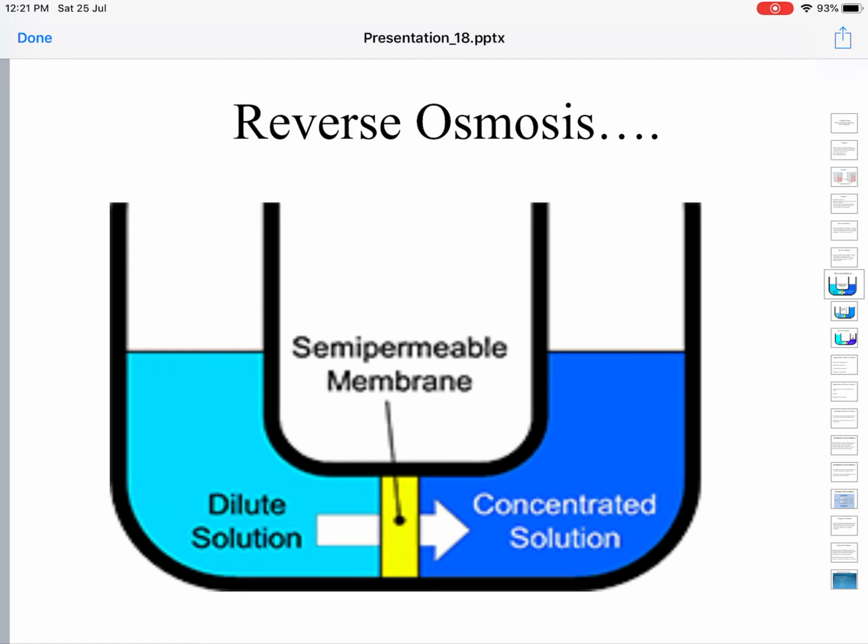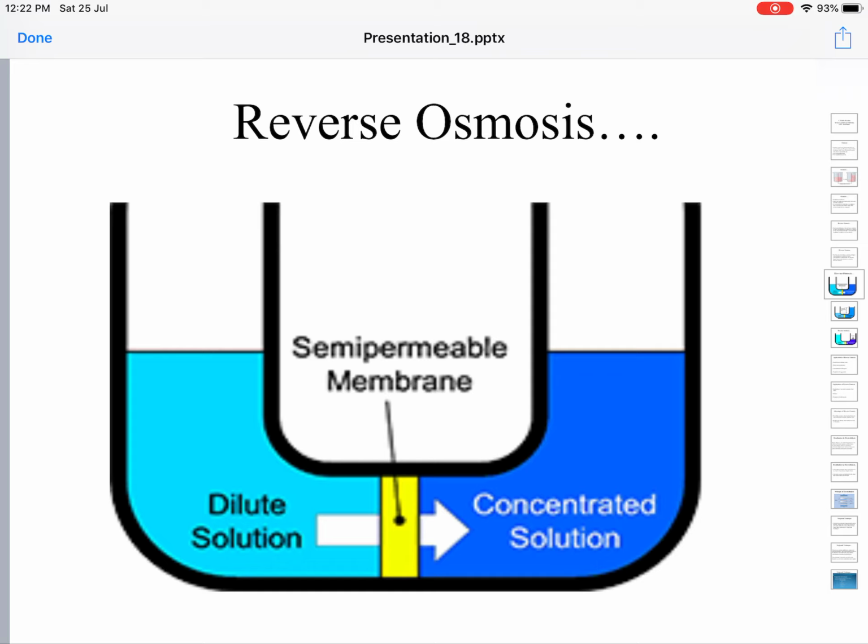If you leave it for a few hours, the volume of dilute solution decreases because solvent from the dilute solution, by a spontaneous process, diffuses into the concentrated solution.